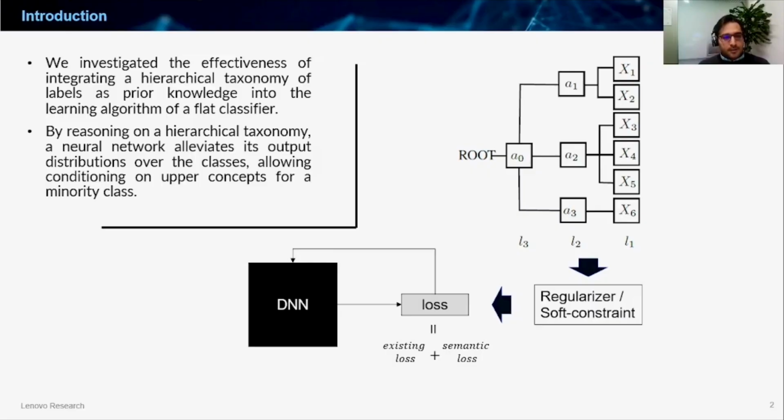In this paper, we introduce two methods to integrate the hierarchical taxonomy as an explicit regularizer into the loss function of the learning algorithm. We wanted to show that by reasoning on a hierarchical taxonomy, a neural network alleviates its output distributions over the classes, allowing conditioning on the upper concepts for a minority class. We limit ourselves to flat classification.